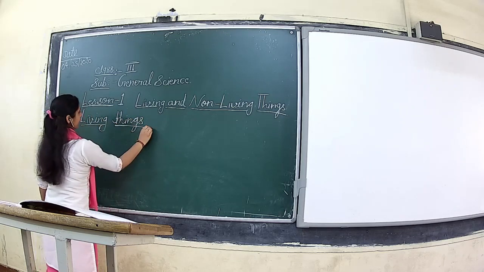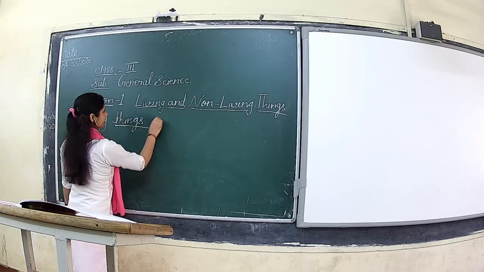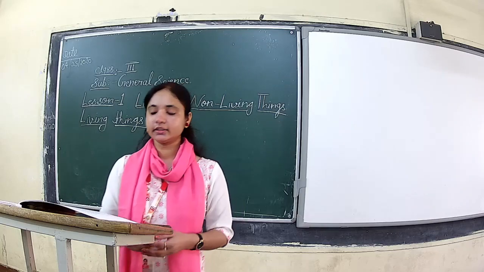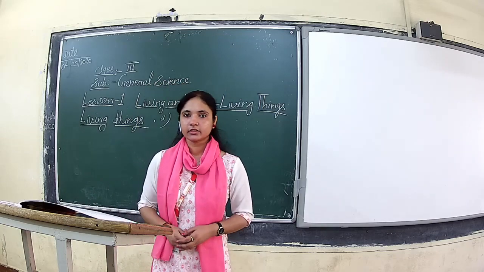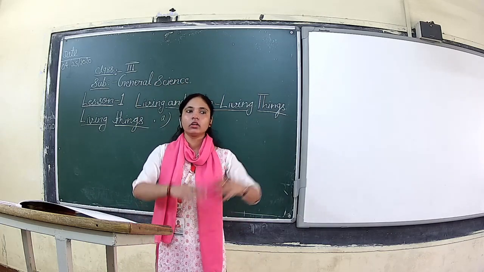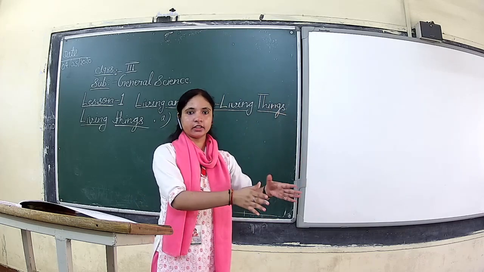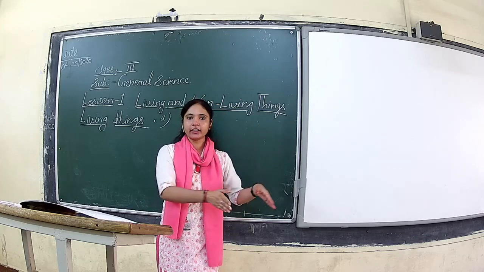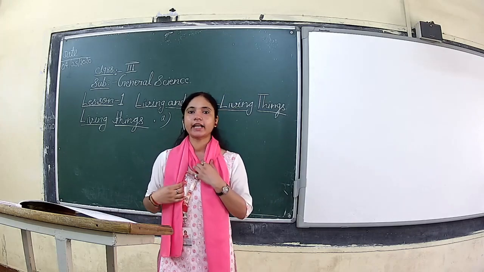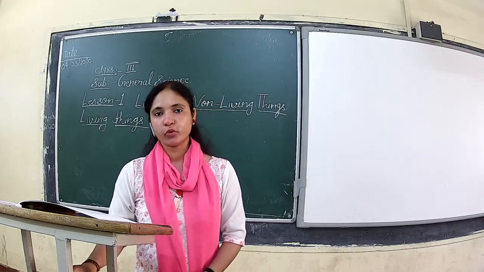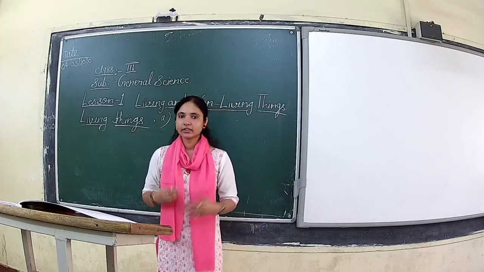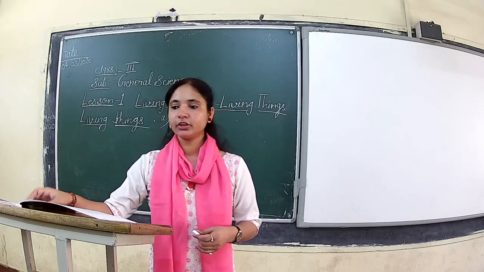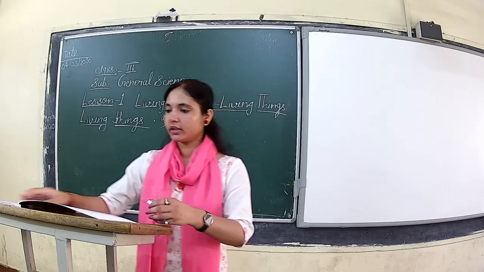So we will first see the categories of the living things. How can you classify things into living things? Suppose I give you a variety of four or five things mixed together, and you have to separate them into living and non-living. How will you categorize them? Let's see the characteristics on the basis of which you can classify things into living and non-living.